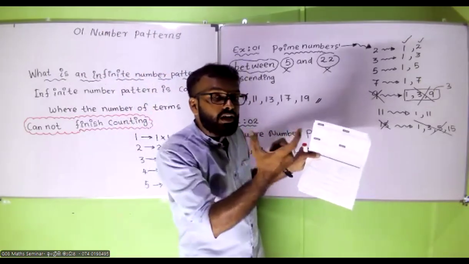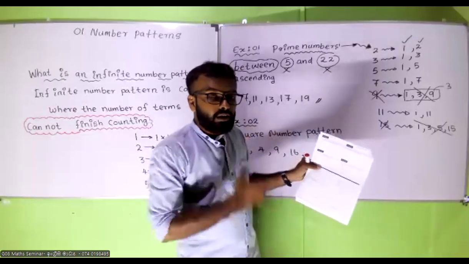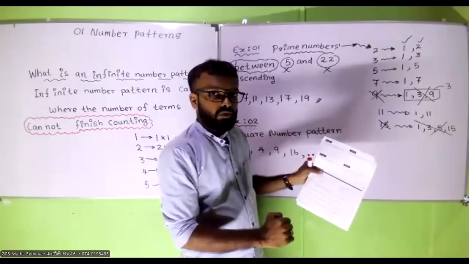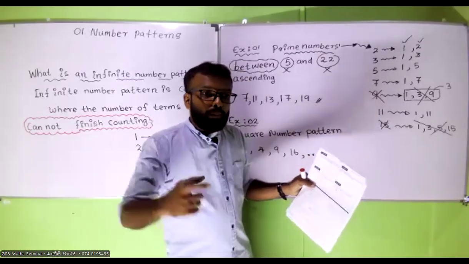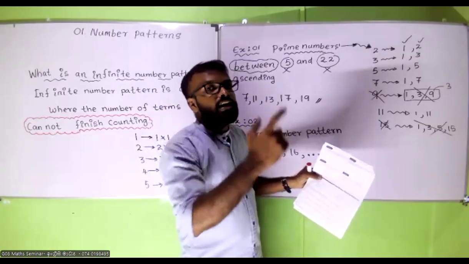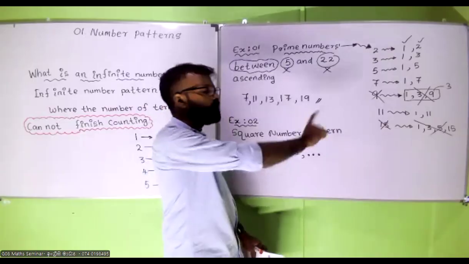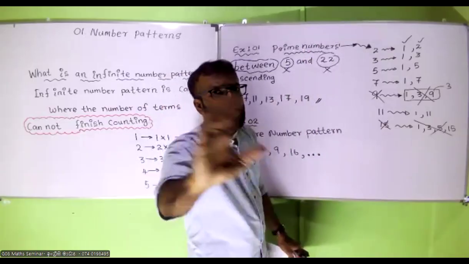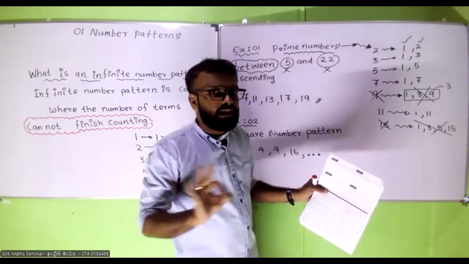They have given a limitation, a barrier, so that it is a finite number pattern. This one is an infinite number pattern because it continues starting from 1 with no ending. They haven't given you any ending here.